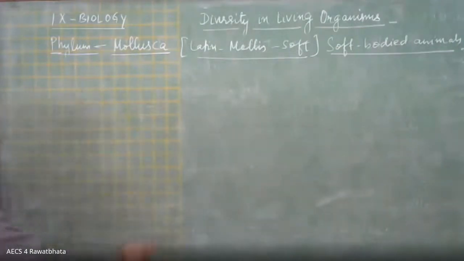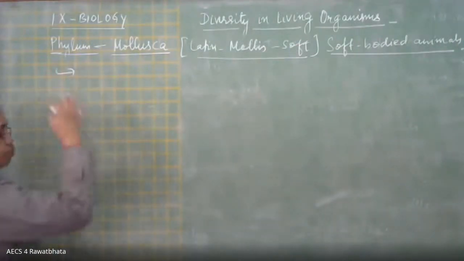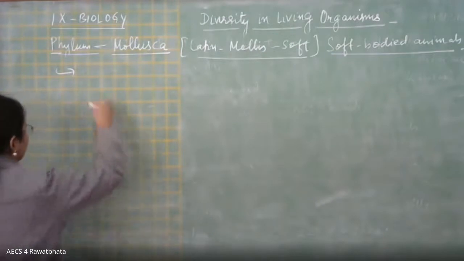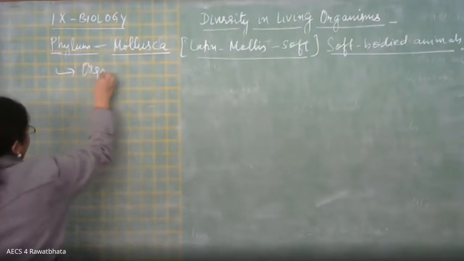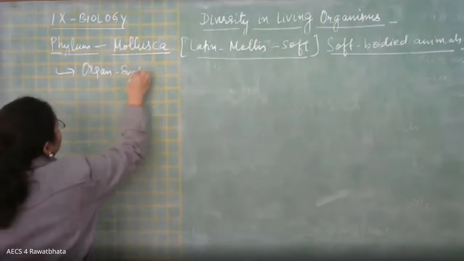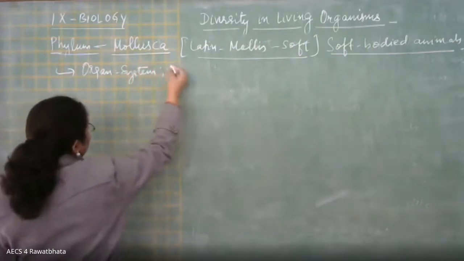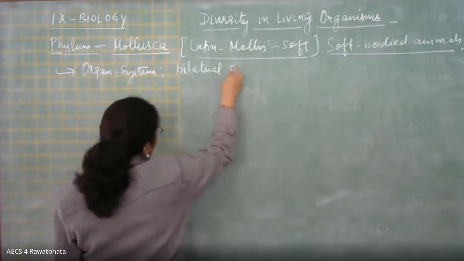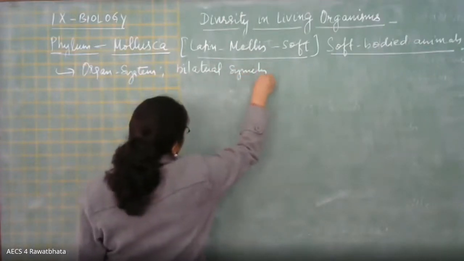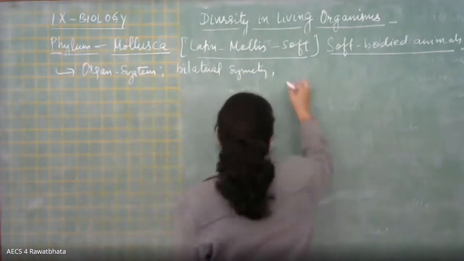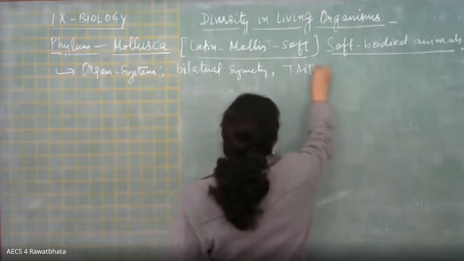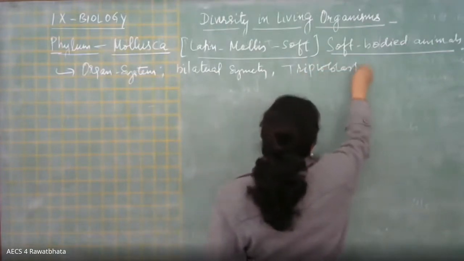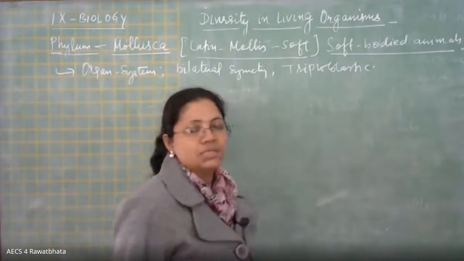Now, let's start with the body differentiation. They also have organ system level of organization. They have bilateral symmetry, triploblastic, right?